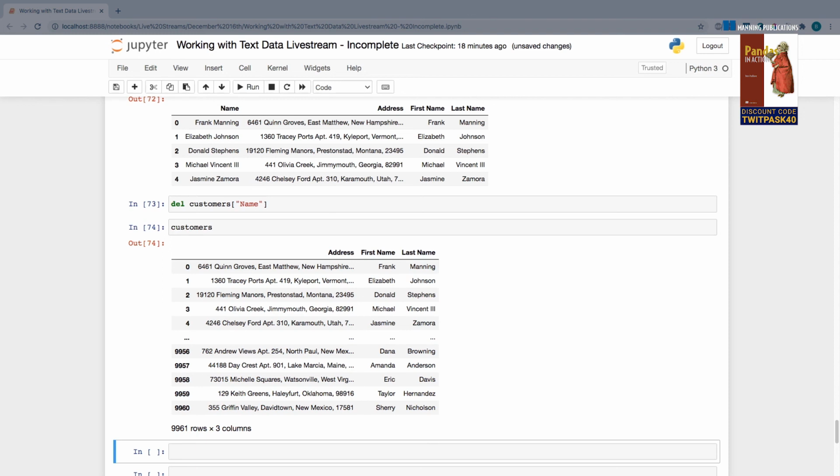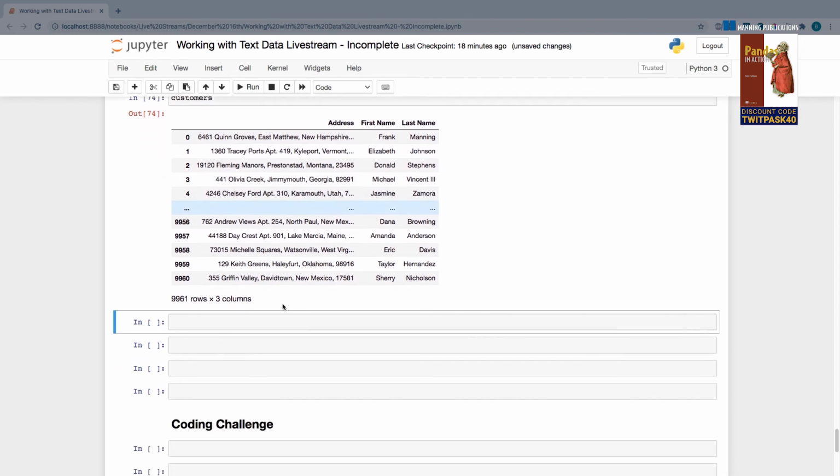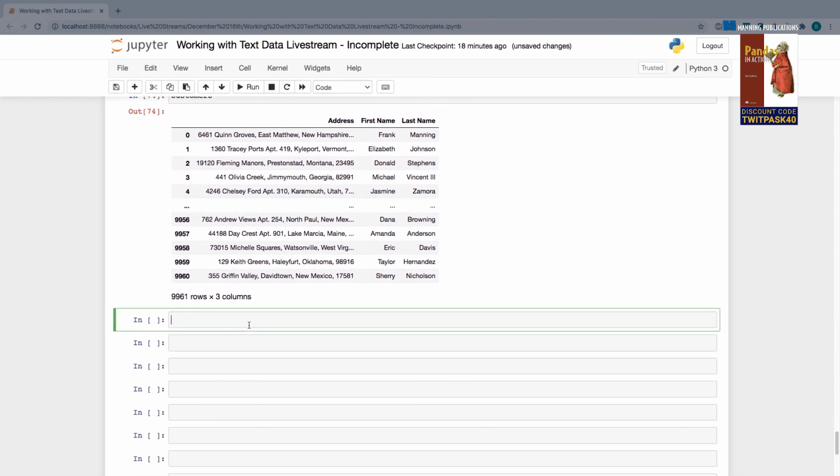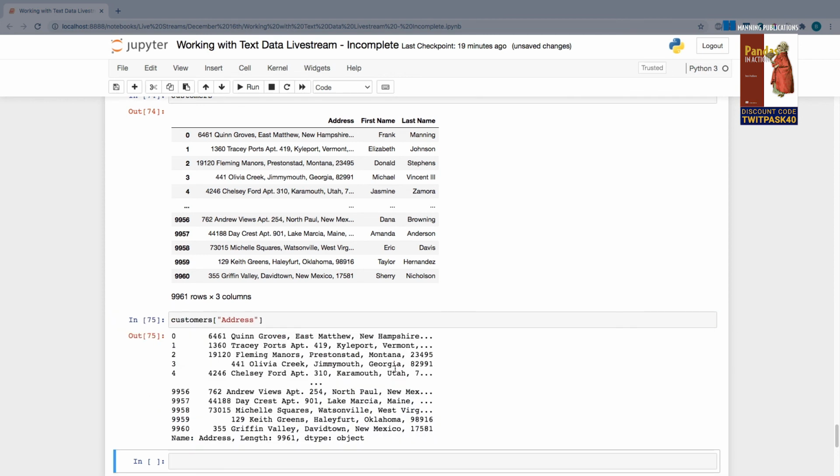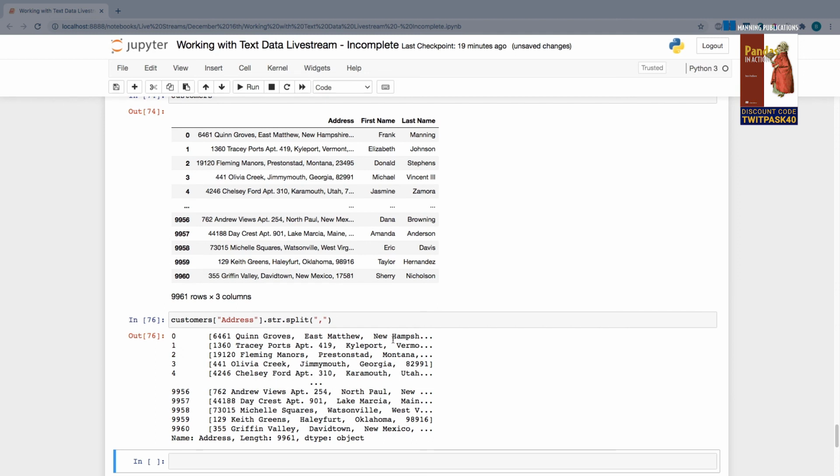All right, same rules apply for any other split. So for example, here's one more example. If I want to target my address column and I want to split all of these strings based on the presence of a comma, once again, .str.split, providing the string that I want to look for, or in other words, the identifier by which Pandas is going to split a string. So in this case, I can provide a comma, which is a good starting point, but you'll notice actually that it's going to include the space after each comma as well.